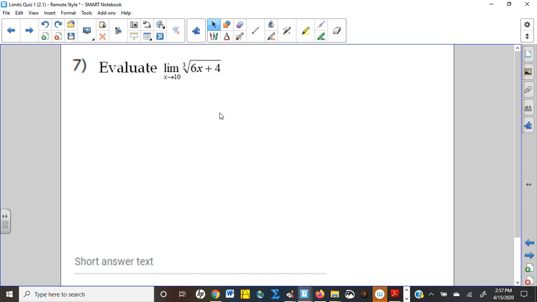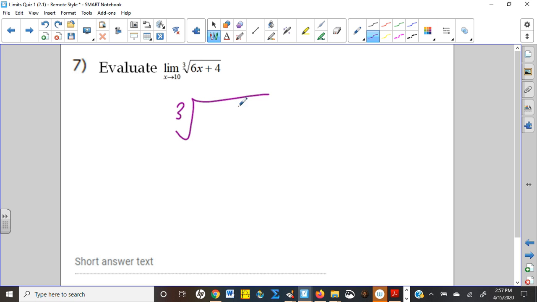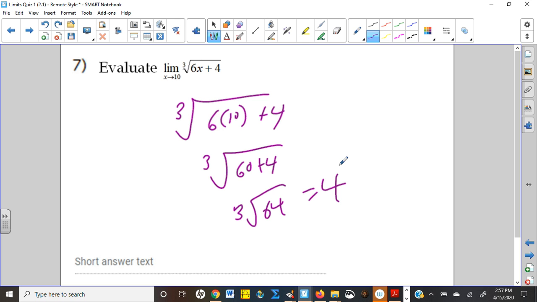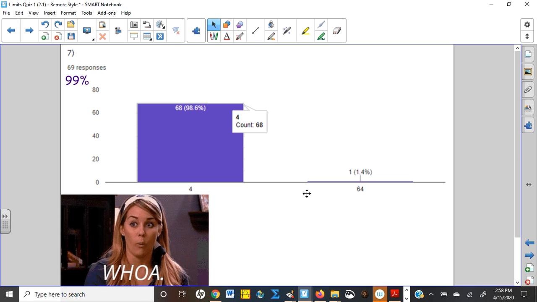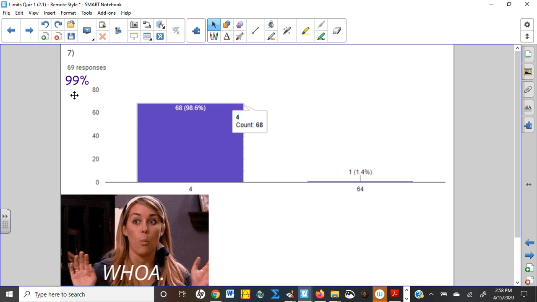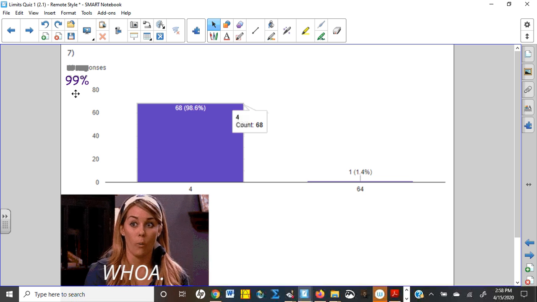Number 7, this function is defined everywhere, so there's really nothing to worry about. So I think we just need to jump in and evaluate this one using substitution. So we're going to take the cube root of 60 plus 4, the cube root of 64, so 4 is the answer for this problem. You didn't have to show work on this, obviously, but notice I immediately substituted, so the limit went away. I didn't have to keep writing the limit, okay? I don't know what work you showed, but it looks like only one person might have missed this one. 99% of you got it right. So, whoa, nice.